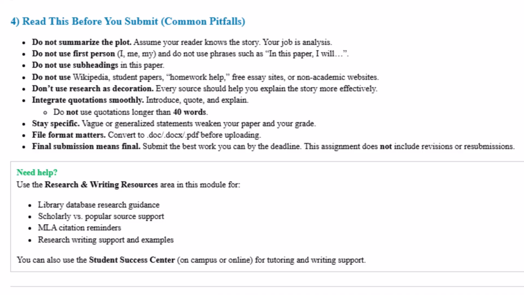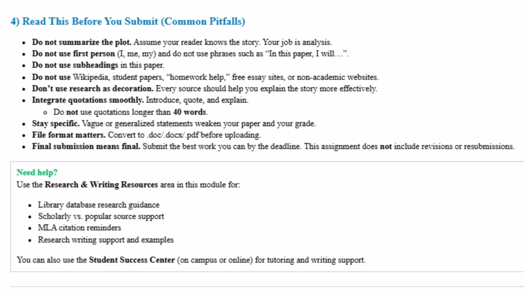Make sure, too, that you are integrating your quotations smoothly. Introduce them. Explain them. Why are they there? Don't use any quotes longer than 40 words. Remember from your integrating quotations assignment that a quote does not have to be a complete and entire sentence, and there are many, many different ways that you can integrate it and introduce it in your work. Make sure that you stay specific to the topic that you're writing about. Make sure that you use the correct file format.